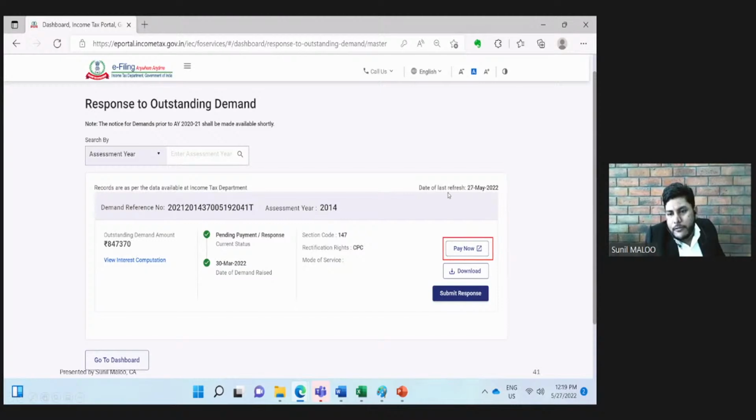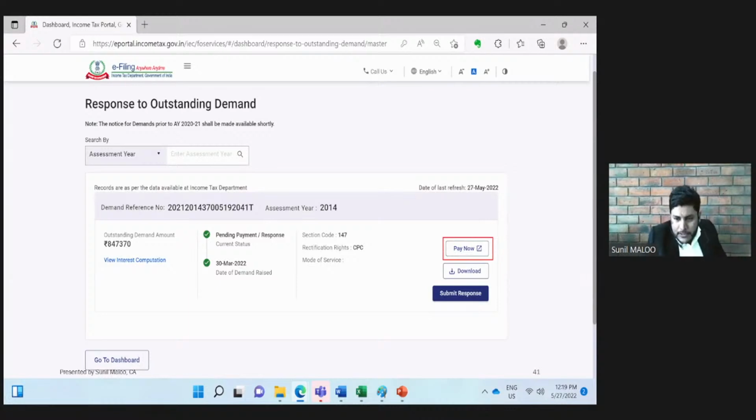And here the date of last refresh is 27th May, which means this is the position as on 27th May. So we can have an idea whether this position is latest or not by checking this date. Now, if any such demand is appearing in the profile of the assessee, and the demand is correct and there is no objection, then the assessee can pay that demand by clicking on this pay now button.